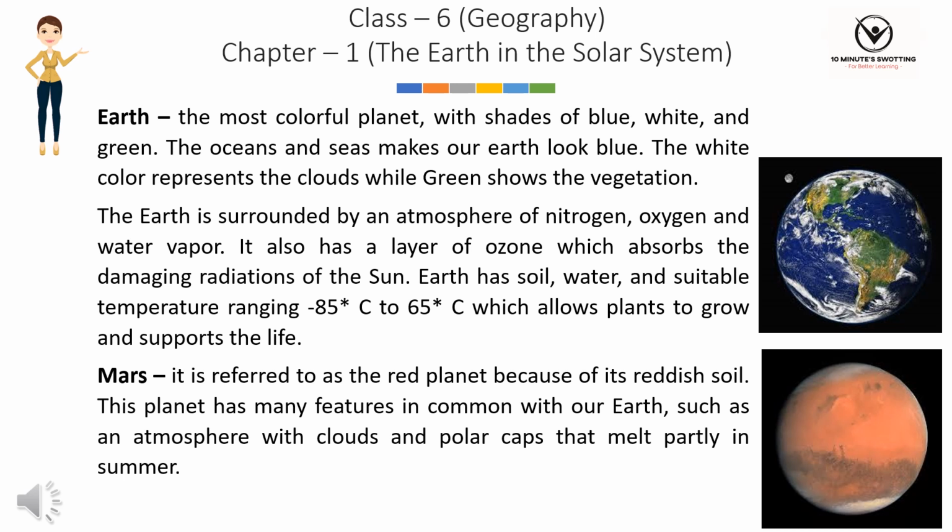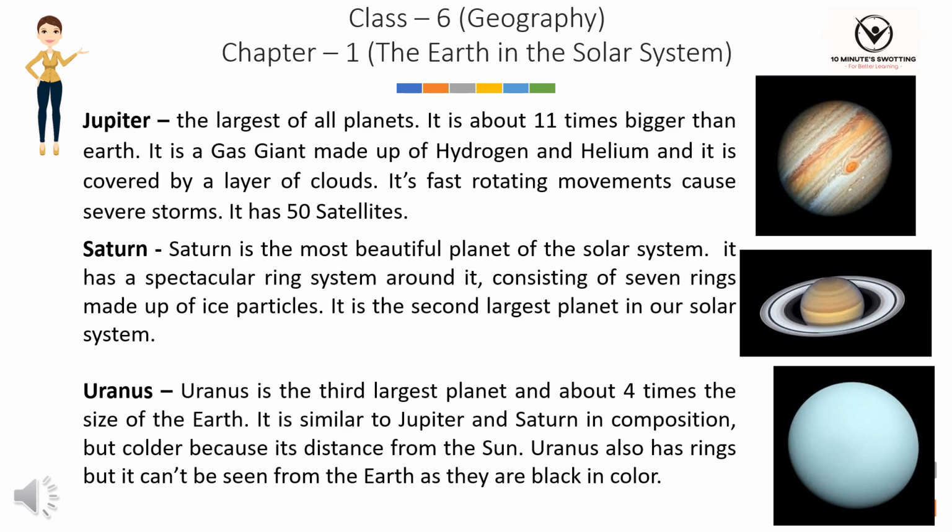Earth has soil, water, and suitable temperature ranging -85 degrees to 65 degrees centigrade which allows plants to grow and supports life. Mars, it is referred to as the red planet because of its reddish soil. This planet has many features in common with our Earth, such as an atmosphere with clouds and polar caps that melt partly in summer. Jupiter, the largest of all planets.